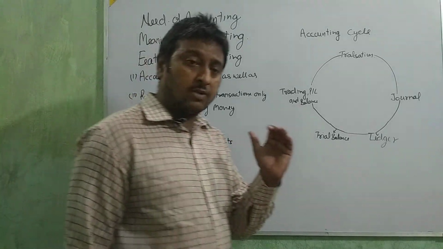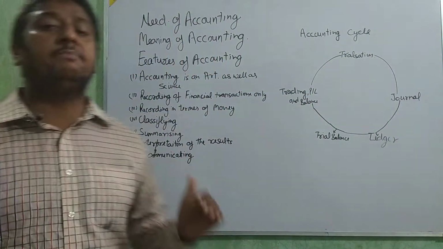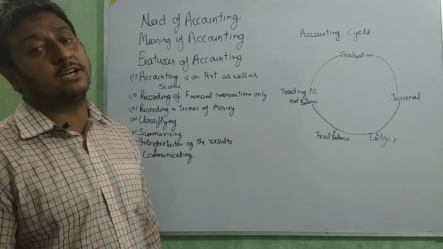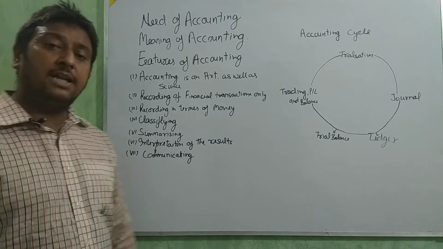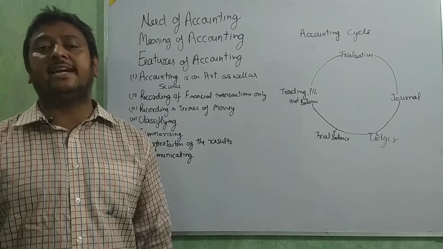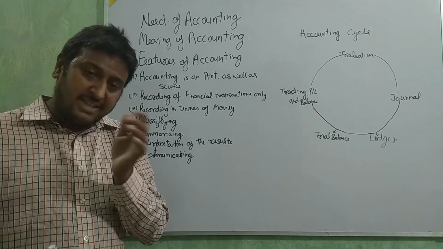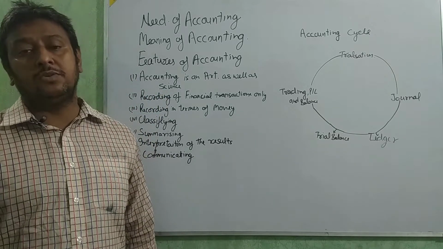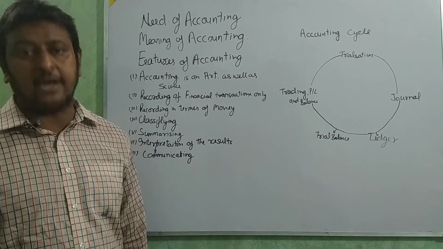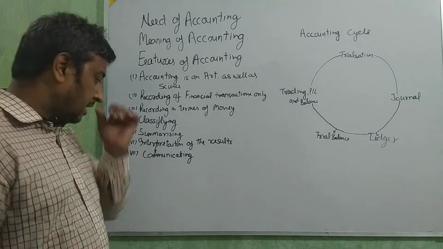Okay, then after the trial balance we are going to make the trading account, PL and balance sheet. In trading we are going to know the gross profit. Then in PL, net profit. Then in the balance sheet, we are going to present all assets and liabilities and take them equal, because the balance sheet is the statement in which we present the financial position of any business. Okay, beta.